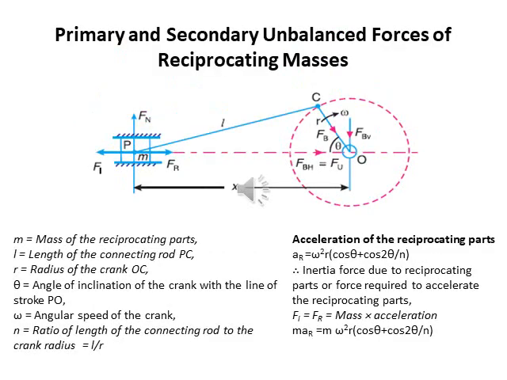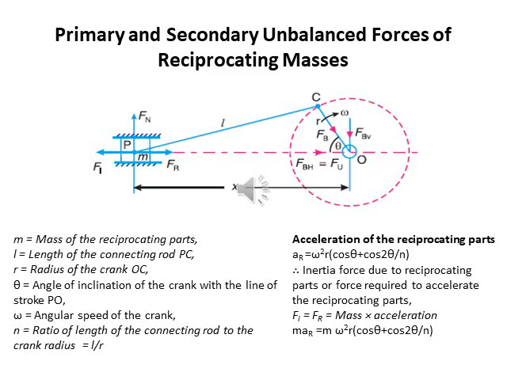So let's talk about primary and secondary unbalanced forces of reciprocating masses. For this we take some considerations. m equals the mass of reciprocating parts, L is the length of the connecting rod, R is the radius of the crank, theta is the angle of inclination of the crank with the line of stroke, omega is the angular speed of the crank, and n is the ratio of the length of the connecting rod to the crank radius, that is L upon R.